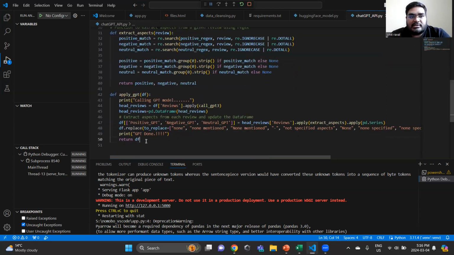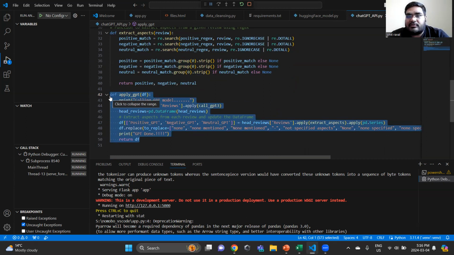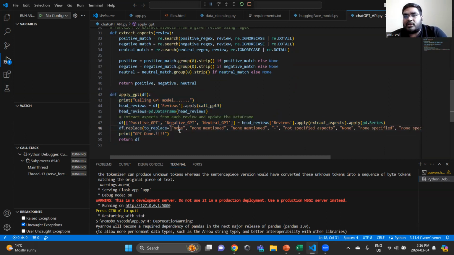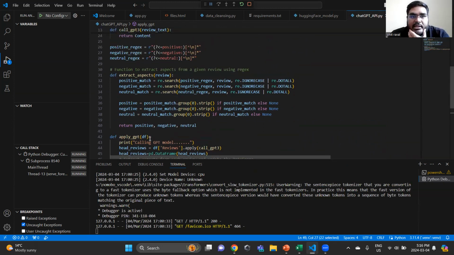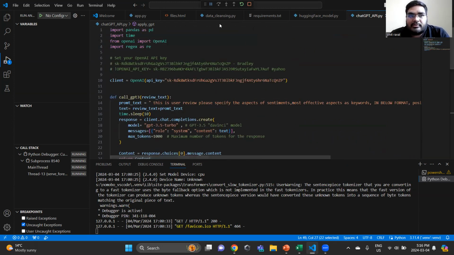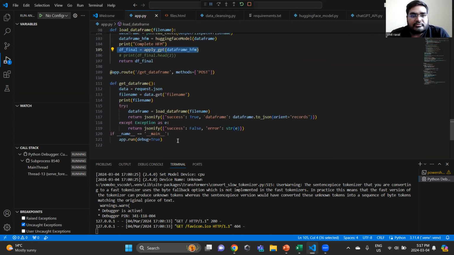And this is the final cleansing that we are doing for the data frame from the GPT model that we got. We are replacing some none and null and non-mentioned values with a single none value, and we are giving the GPT done command, which will show in the log. And this is our ChatGPT integration to our Flask API.